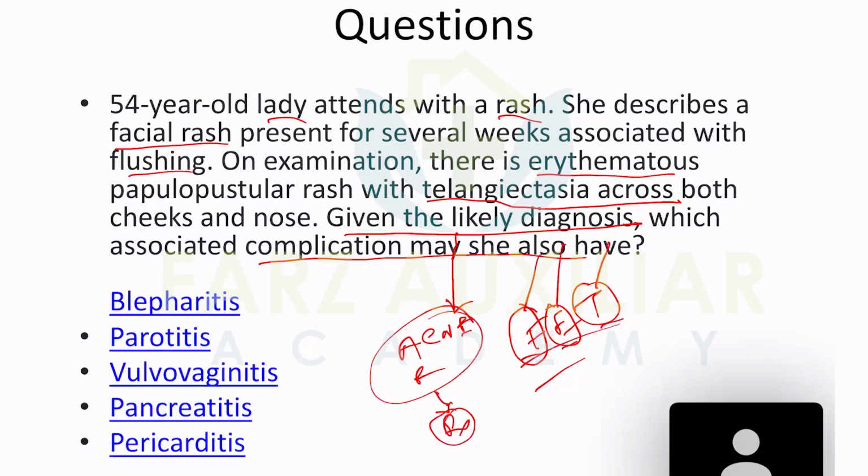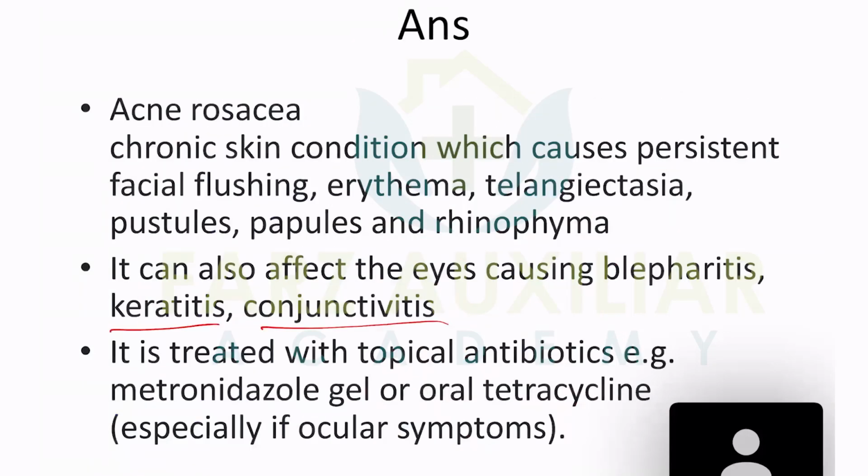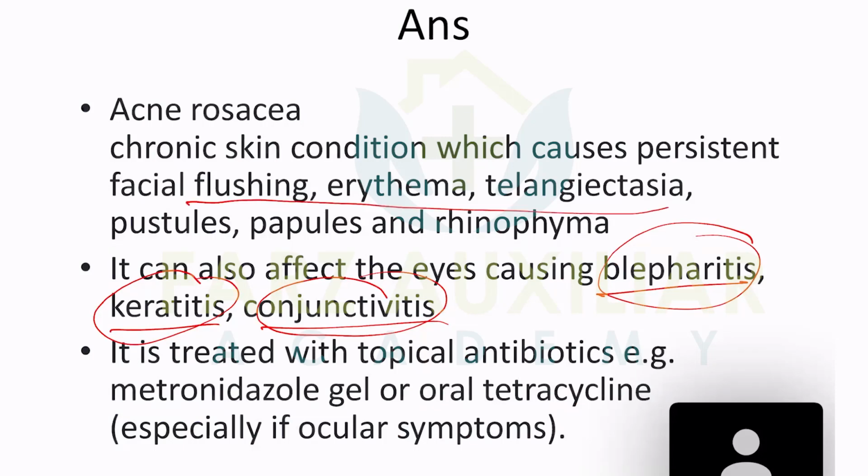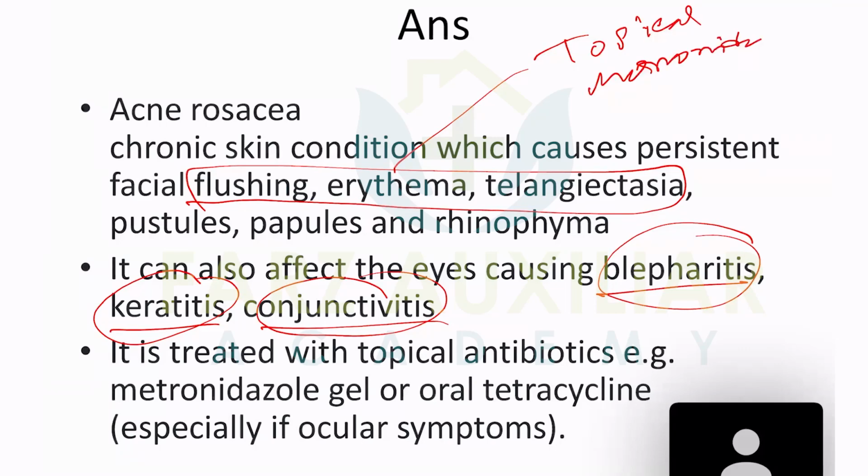Mostly treatment will come in the exam, but some complications can be asked, like blepharitis and conjunctivitis mostly. Here in the slide: keratitis, conjunctivitis, blepharitis. You need to know the complications also. If they ask about treatment, you should know the FET. Then you can go for topical metronidazole, ivermectin, or azelaic acid. And in severity, topical plus oral. So the rule is like that.